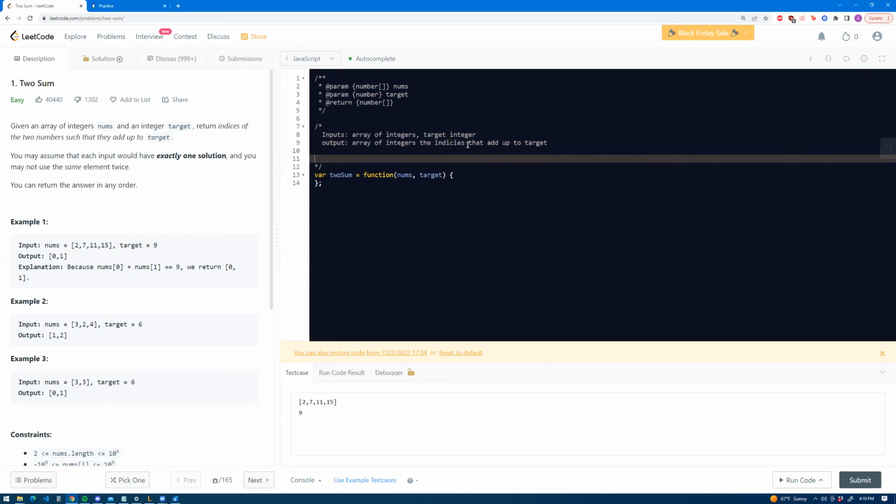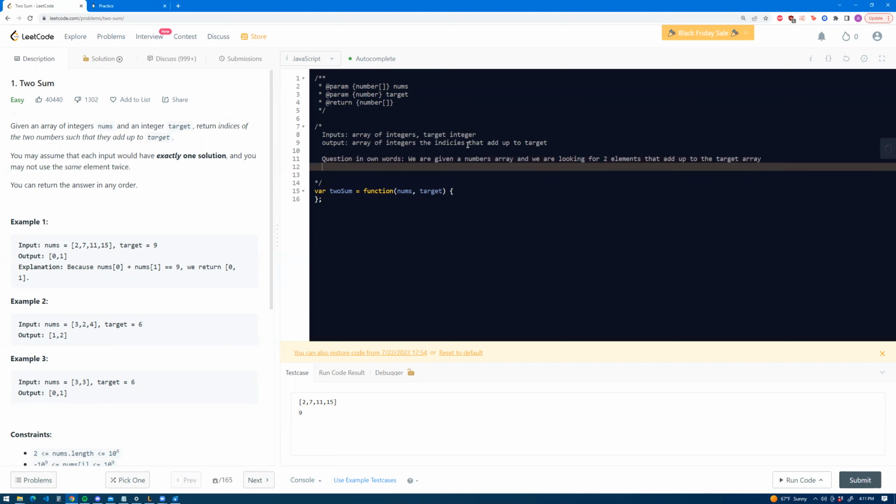All right, from here, I like to then write out the question in my own words. So let's write that here, question in own words. I would say that we are given a numbers array and we are looking for two elements that add up to the target. From there, we want to return the index of these elements.